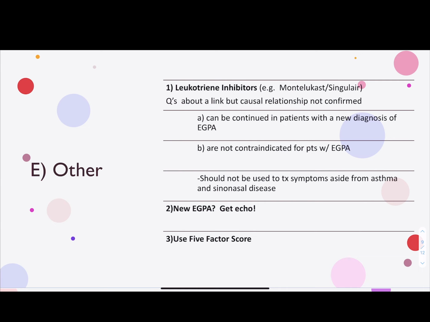Number 2, if a patient has a new diagnosis of EGPA, get an echocardiogram as cardiac involvement is a major cause of disease-related mortality in EGPA. Number 3, use five-factor score. FFS is a prognostic tool used for patients with EGPA. In 1996, a cohort of 342 patients with PAN or EGPA were studied, and the following factors were used to predict outcomes of the patients.